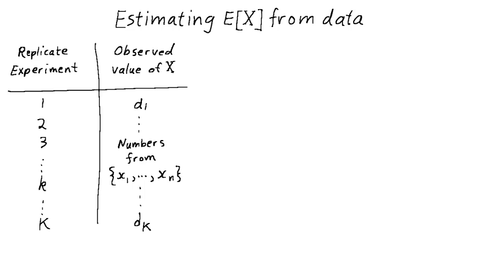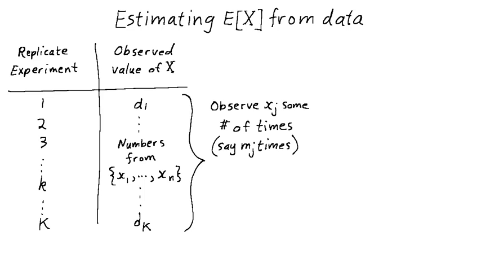In keeping with our discussions from earlier videos, we'll see a given value from the set of lowercase x's pop up in this list from time to time. Let's say a particular value xj pops up in the list of observations mj times. If we take mj and divide it by the total number of replicates, capital K, then we should get a good estimate of p of xj, provided, of course, we've replicated the experiment enough times.